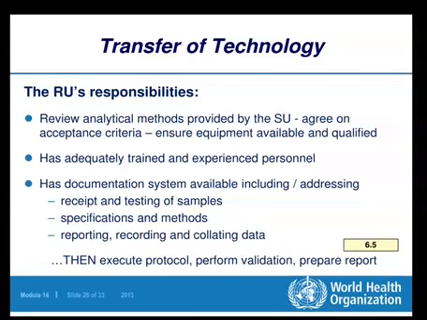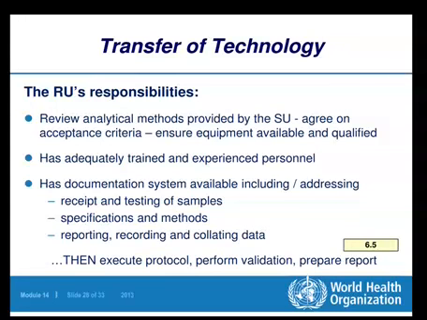Then the RU's responsibilities. What are the RU's responsibilities related to the analytical method transfer? The first one is reviewing analytical methods provided by the SU, agreeing on acceptance criteria, and ensuring equipment is available and qualified. If they are receiving the information from the SU regarding analytical methods, they have to review it properly. They have to agree on the acceptance criteria for each and every method.